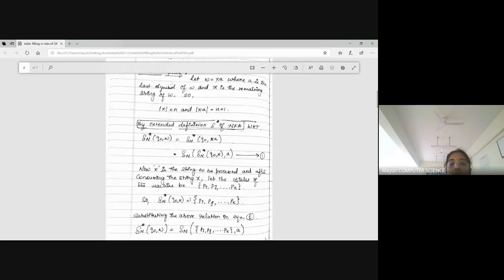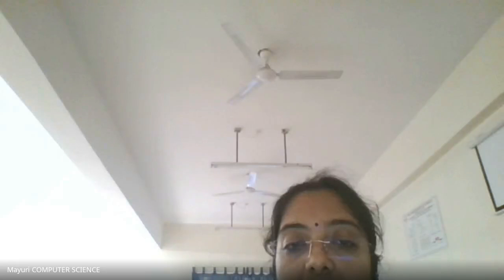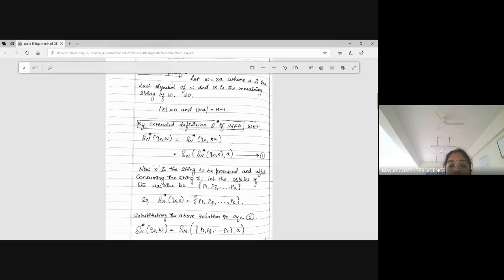Fine. Now, going further in depth, they're defining X. Let the states of the machine be Pi, Pj, Pk. Because X is a string, I may have this many states while I'm applying the string.